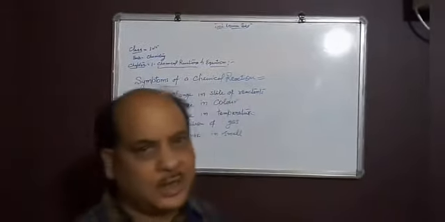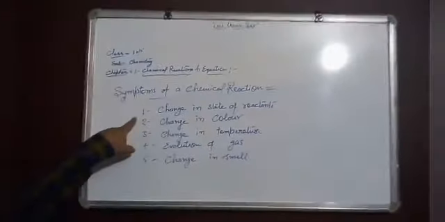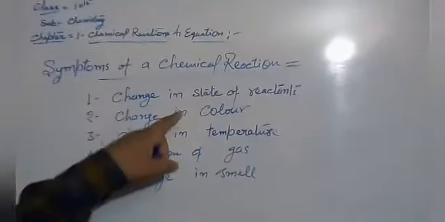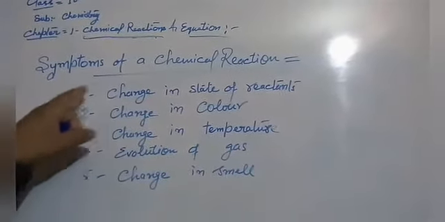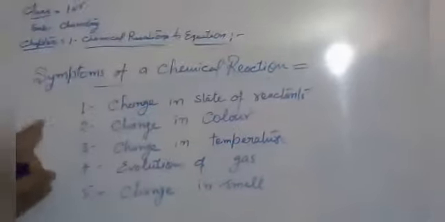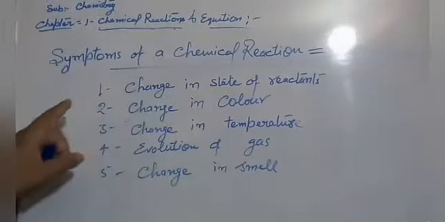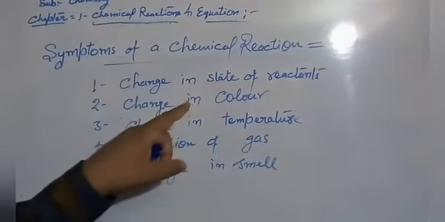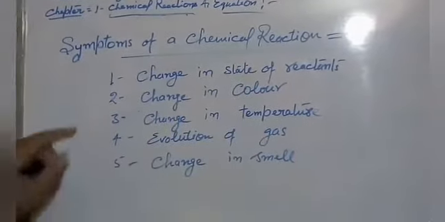Yes, students, what are the symptoms of a chemical reaction? Number one, change in state of reactants. In a chemical reaction, the state of reactants may change. Number two, change in color. It may take place in some chemical reactions.